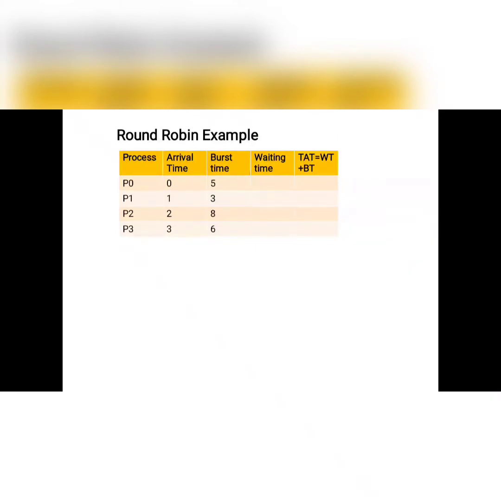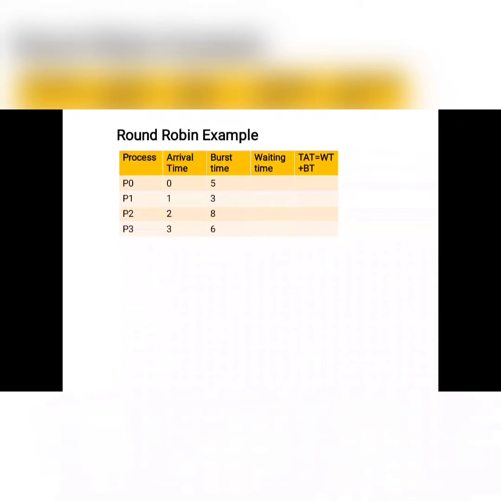Using the Gantt chart, we will find the waiting time and turnaround time of each process, and then the average waiting time and average turnaround time.